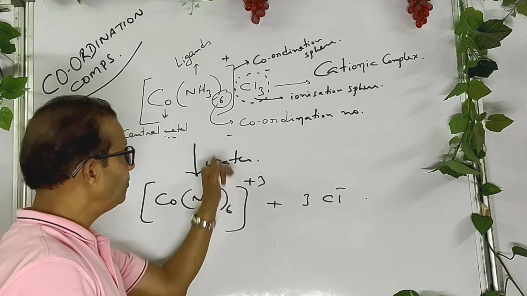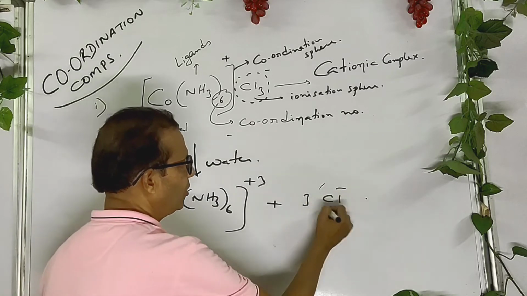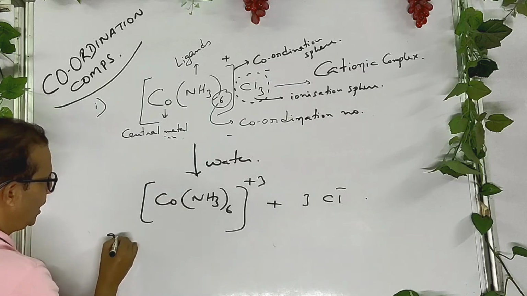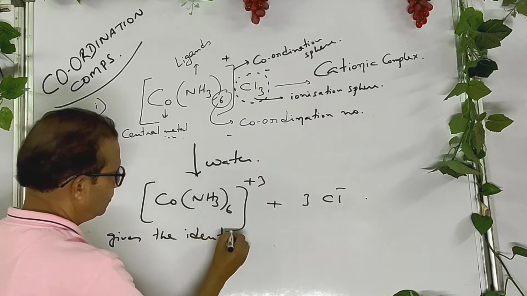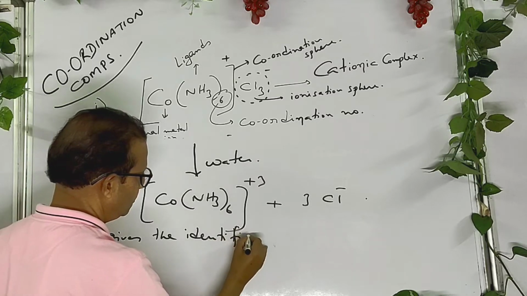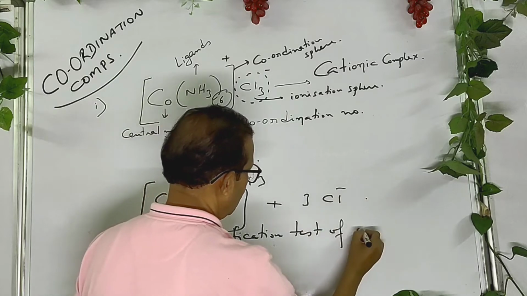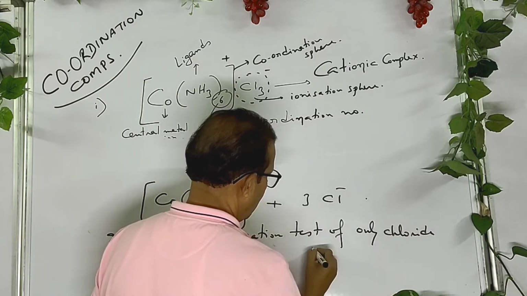So this compound when dissolved in water gives the identification test of only chloride ion.